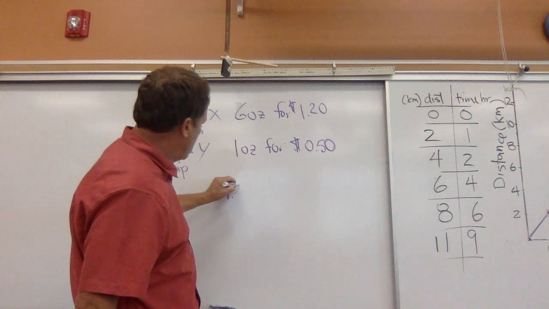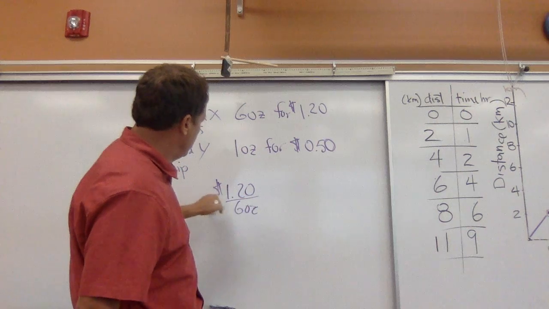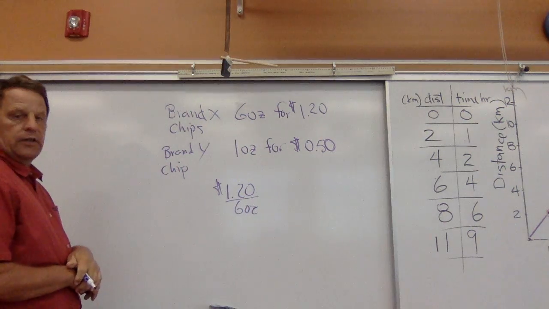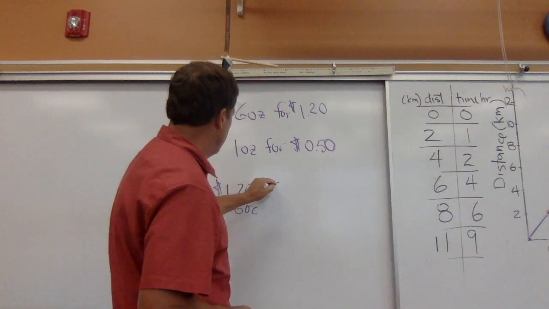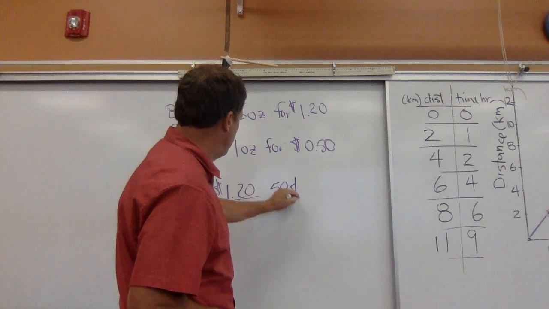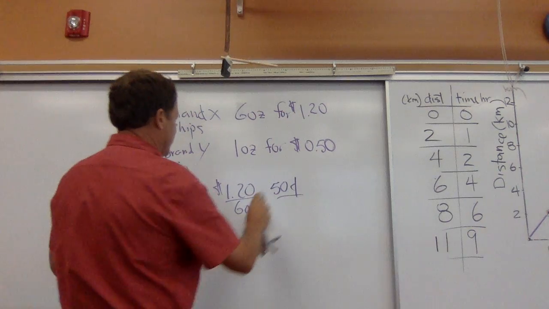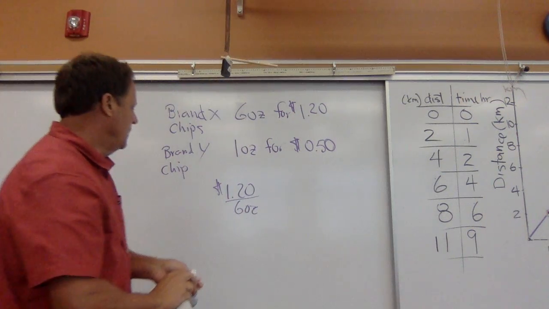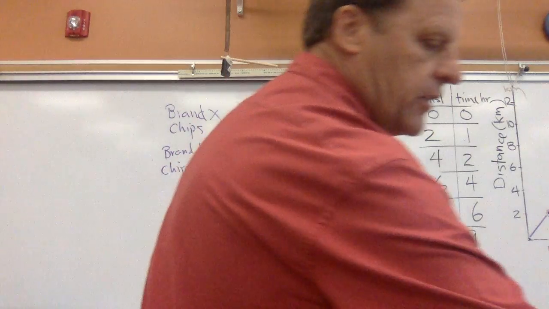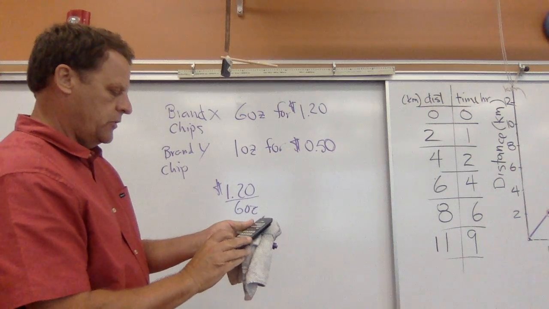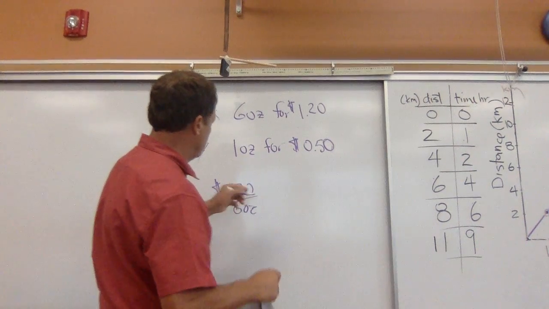I've got $1.20 for 6 ounces, and 1.2 divided by 6 is going to be... sorry, having a little trouble here, ladies and gentlemen. 1.2 divided by 6.